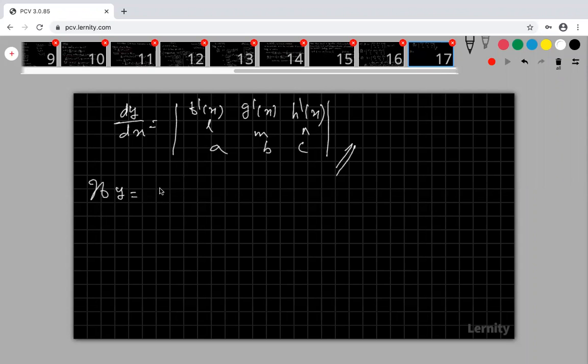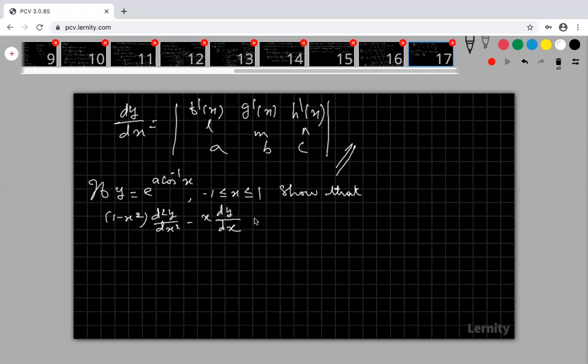If y is equal to e power a cos inverse of x, where minus 1 is less than or equal to x less than or equal to 1, show that 1 minus x square d square y by dx square minus x dy by dx minus a square y is equal to 0.